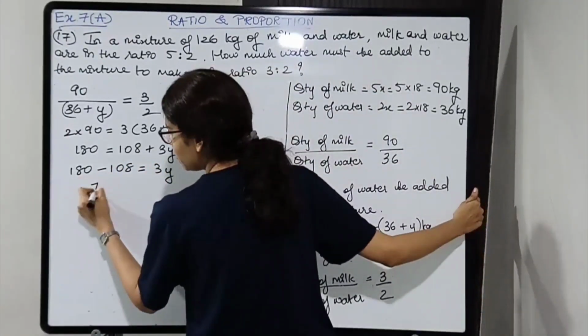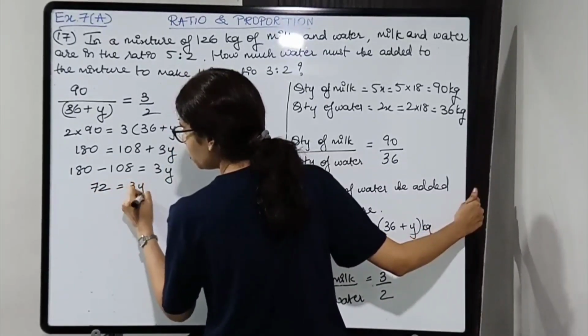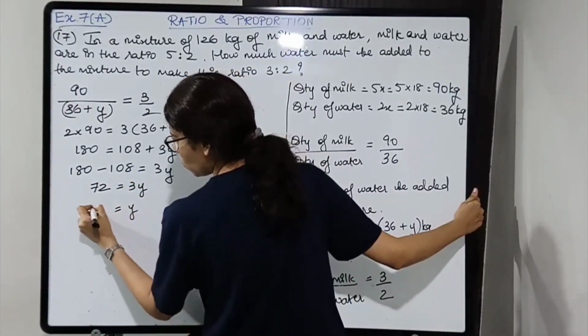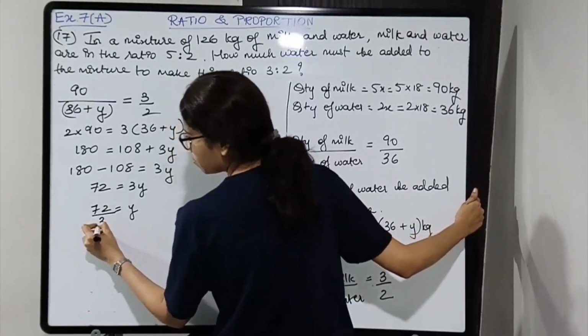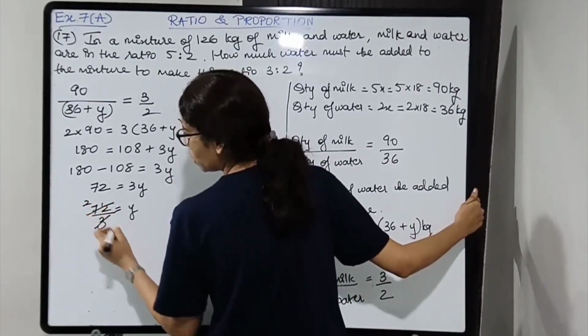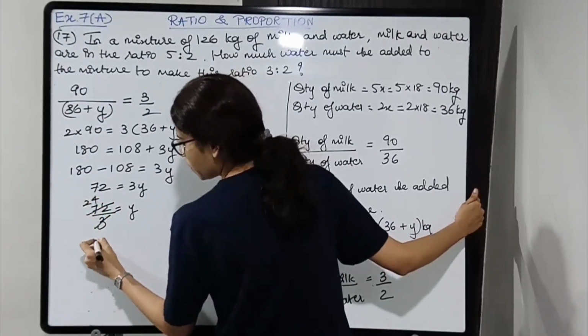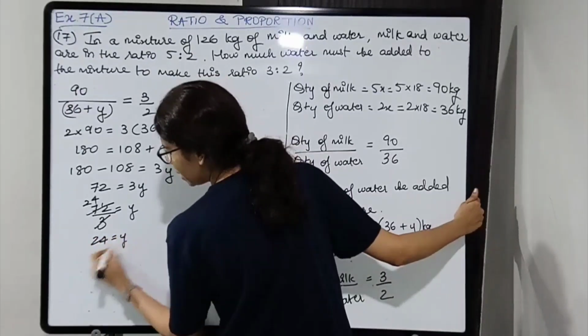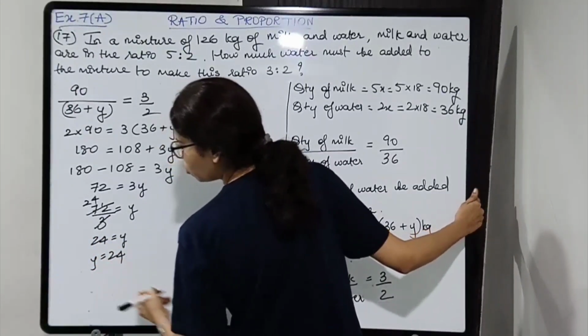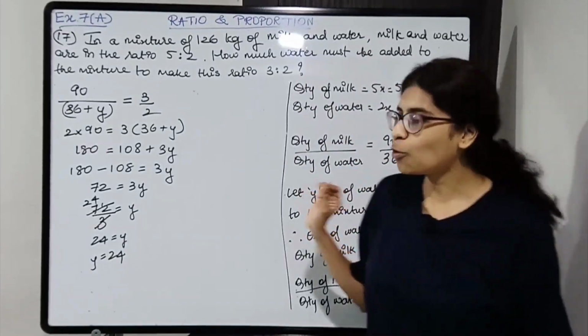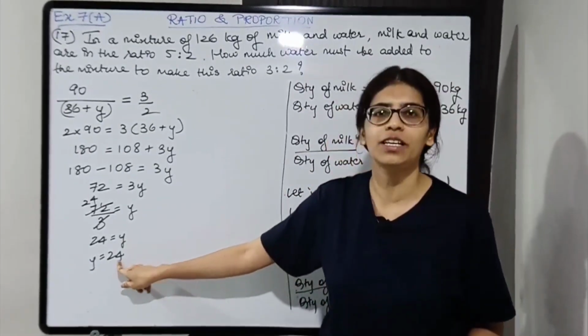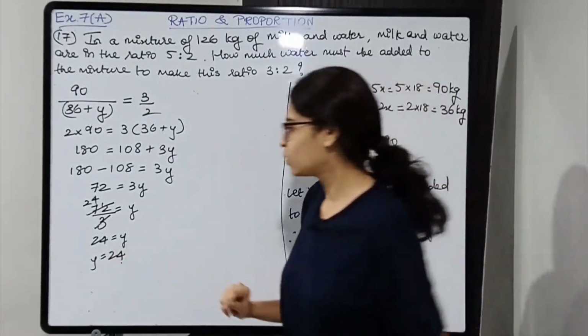So this will give 72 is equal to 3y. So y is 72/3. 3 2s are 6, 1 will remain, 3 4s are 12. So 24 is equal to y, that is y is equal to 24. So how much water is added? 24 kg of water is added.